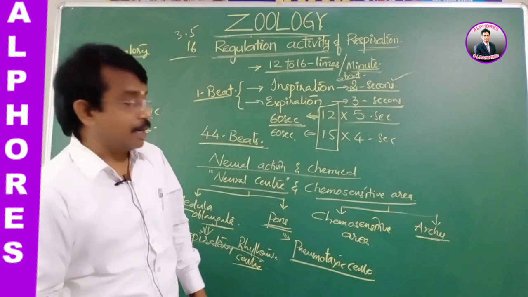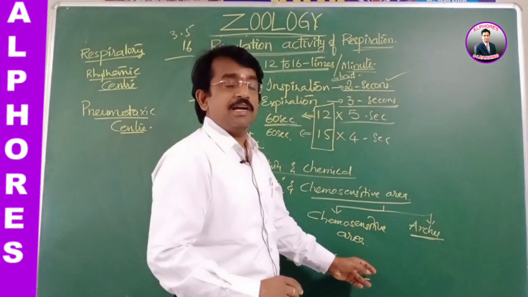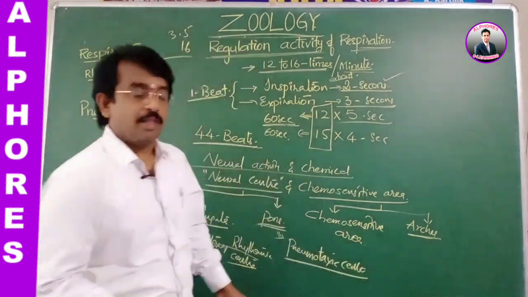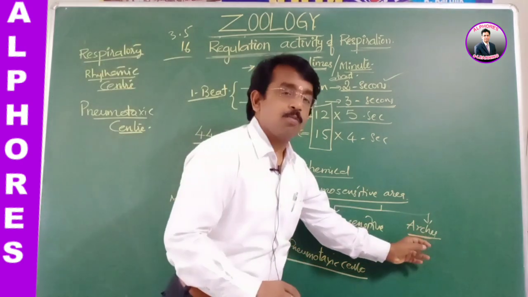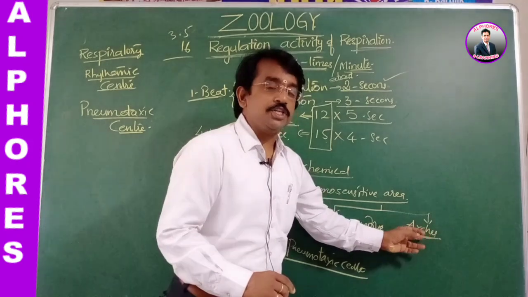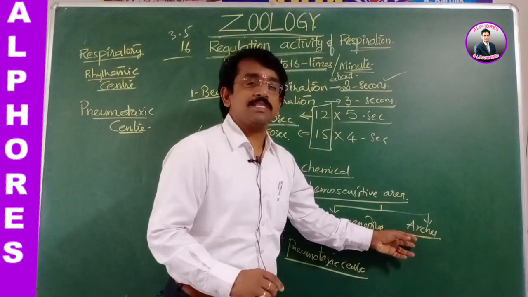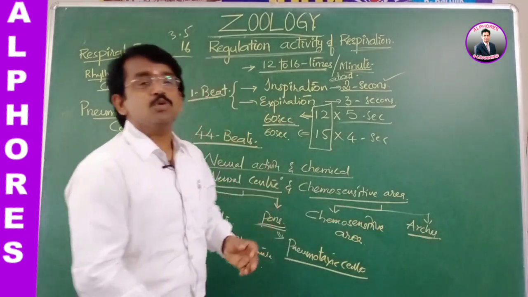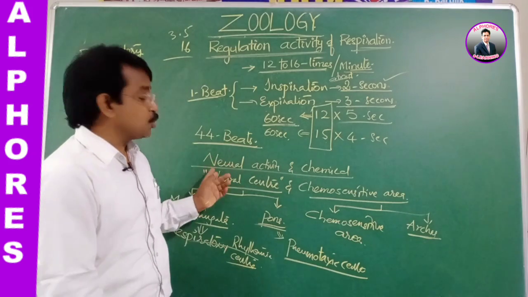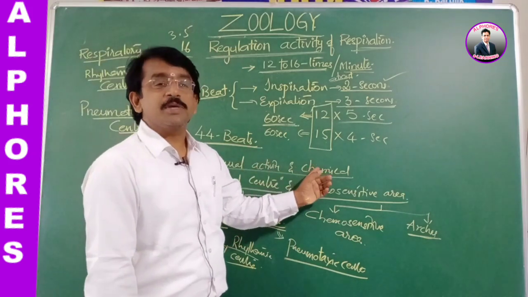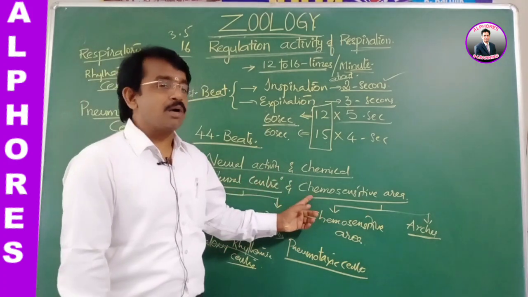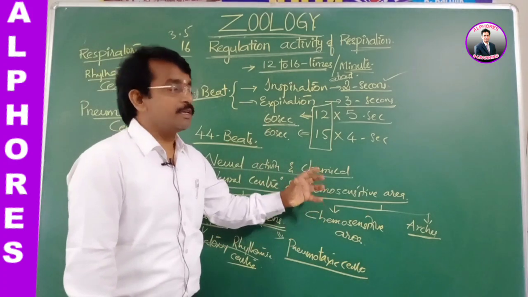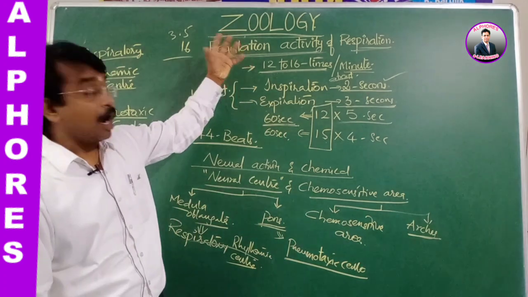One is the carotid artery and another is the aortic arch. The carotid artery and aortic arches have receptors which detect the presence of CO2 and H+. They are chemicals, that's why it is the chemosensitive area. So these are the two, neural activity and chemical activity. Both the nerves and the chemicals control respiration. How, we'll see now.